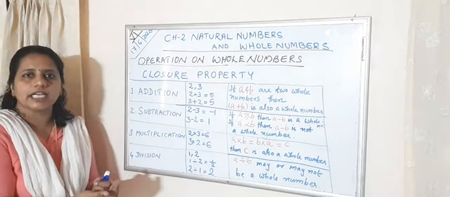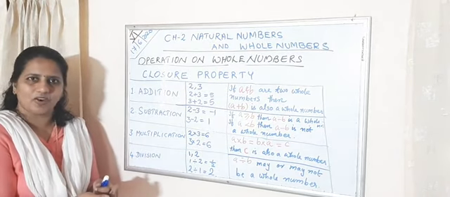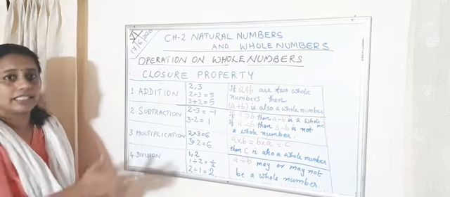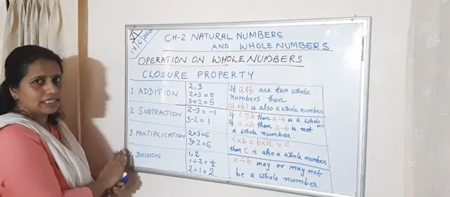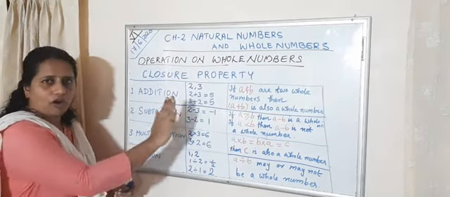Next I will tell the commutative property. Take your notebook and draw this table in your notebook and write all this.